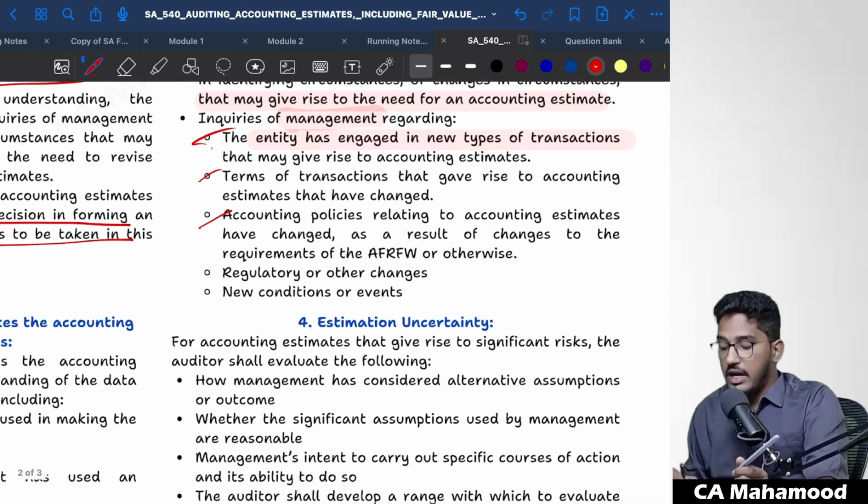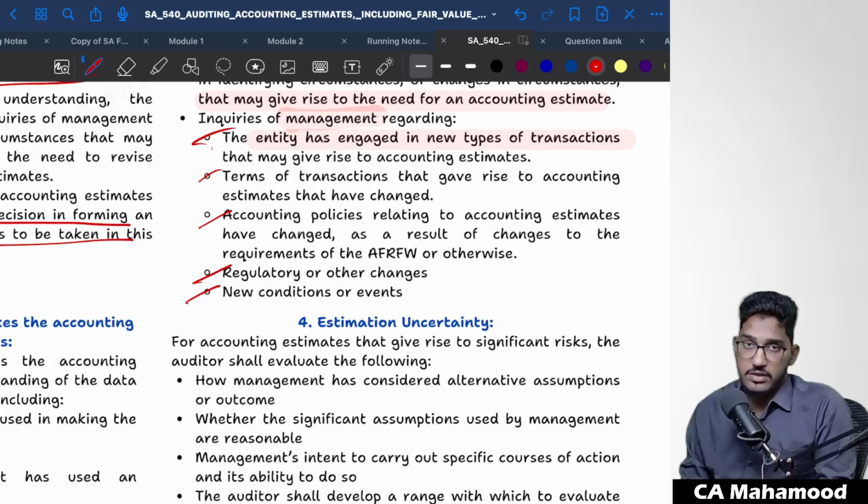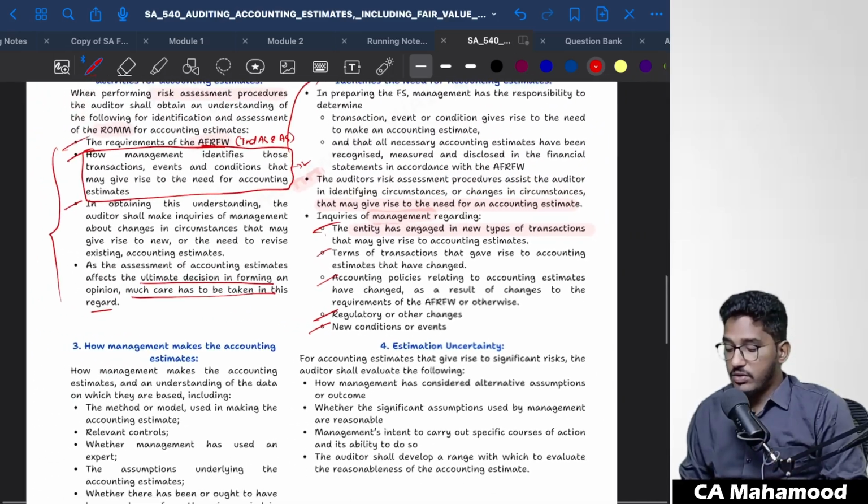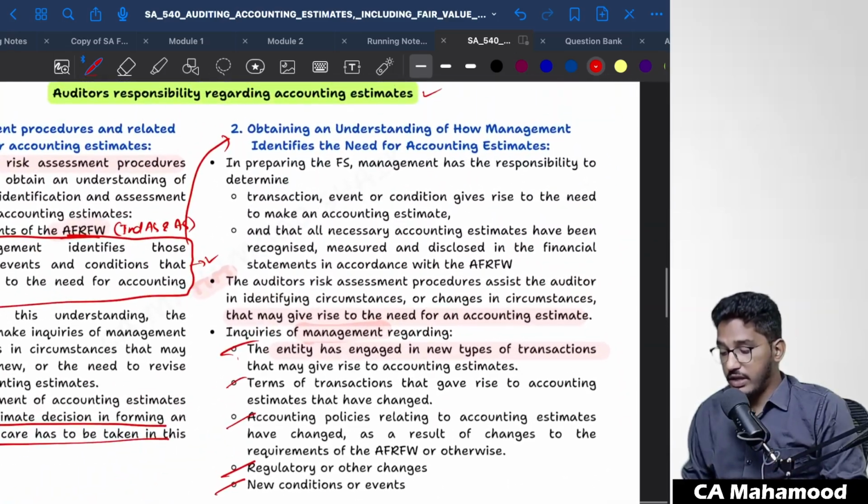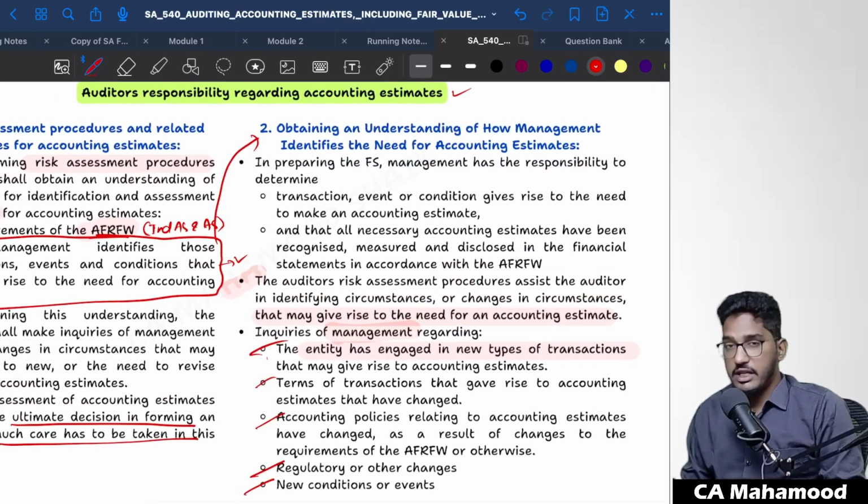Regulatory or other changes, you should pay attention to. Are there any changes in laws and regulations which require the organization to create an accounting estimate? And whether there are any new events or conditions in the organization which require you to make accounting estimates now. So like this, as an auditor, if you do these things, you will understand how the management identifies the need for accounting estimates.